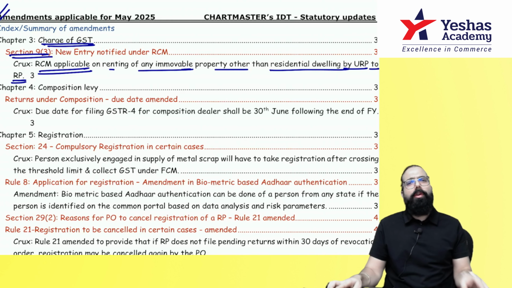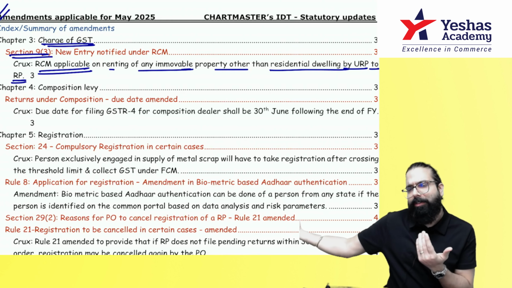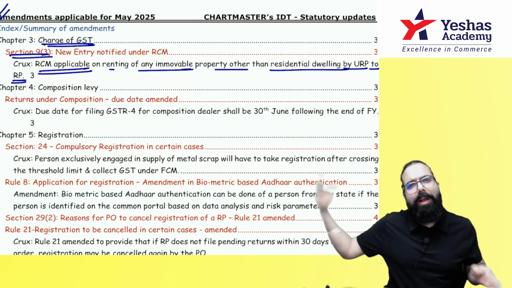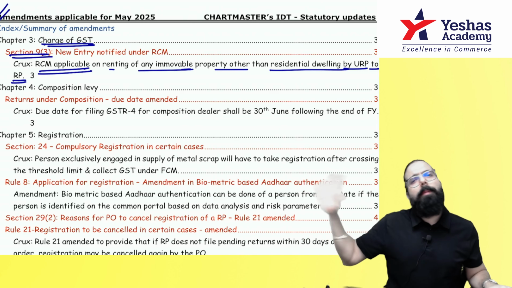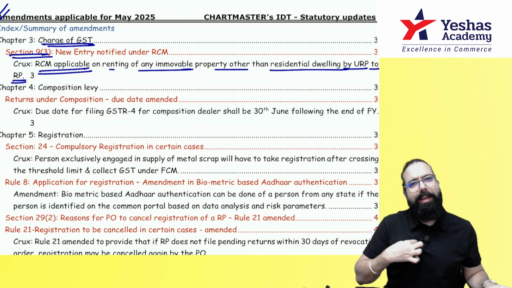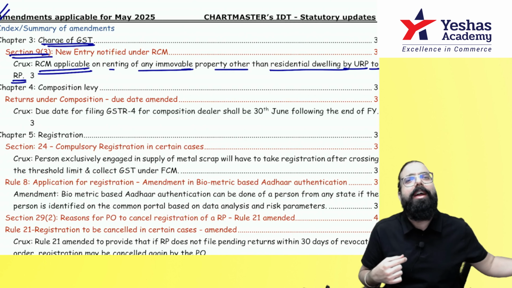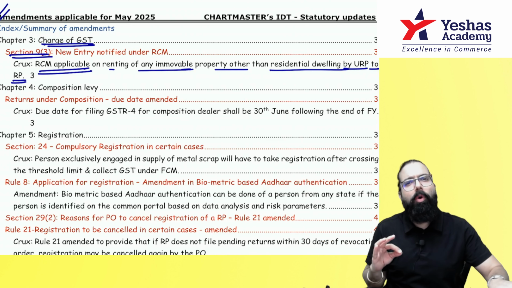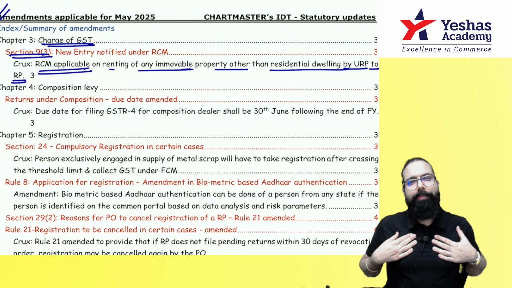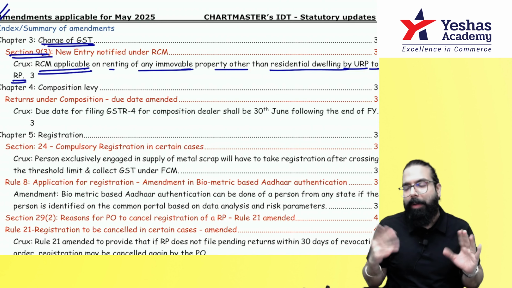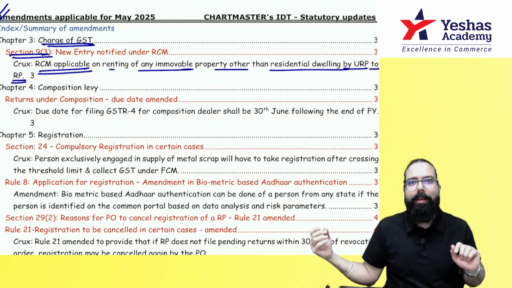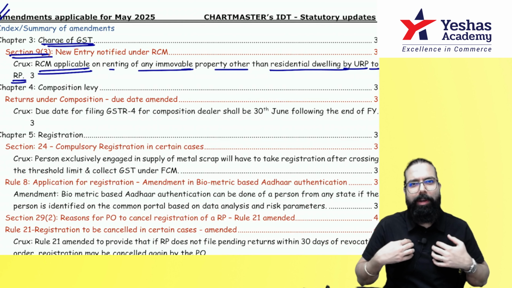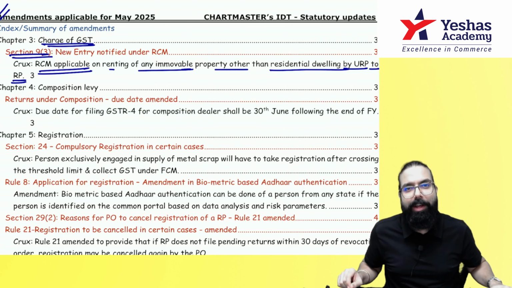If an unregistered person has rented a commercial building to me and I am the registered person, then I have to pay GST under RCM. Unregistered person renting any immovable property to a registered person, other than residential property, might be a commercial building, might be a hoarding, the registered person has to pay GST under RCM.